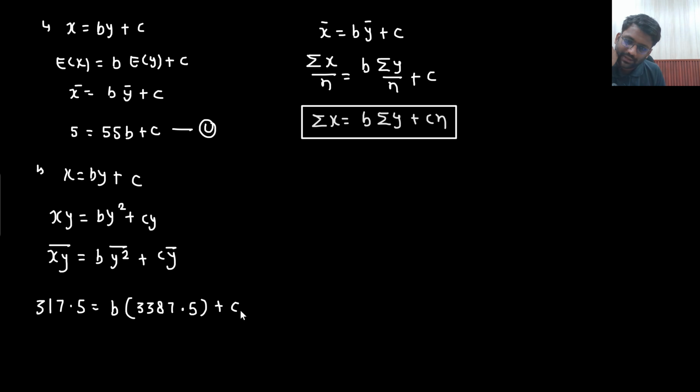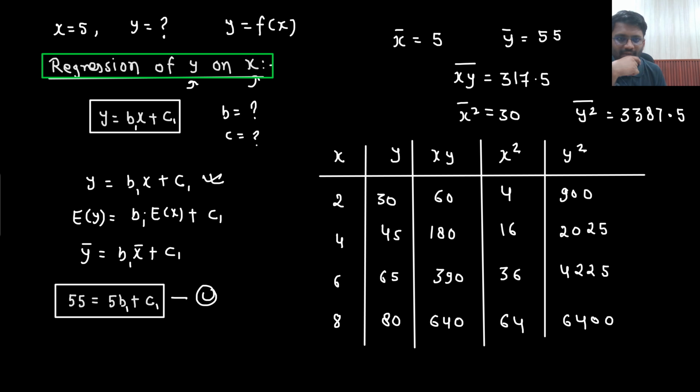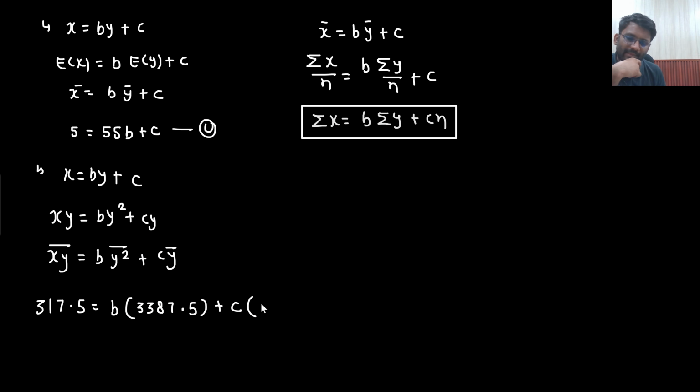3387.5b plus c y bar. What is the value of y bar? y bar is 55. So both of the equations, equation 1 and equation 2, what you do is multiply equation 1 with 55.